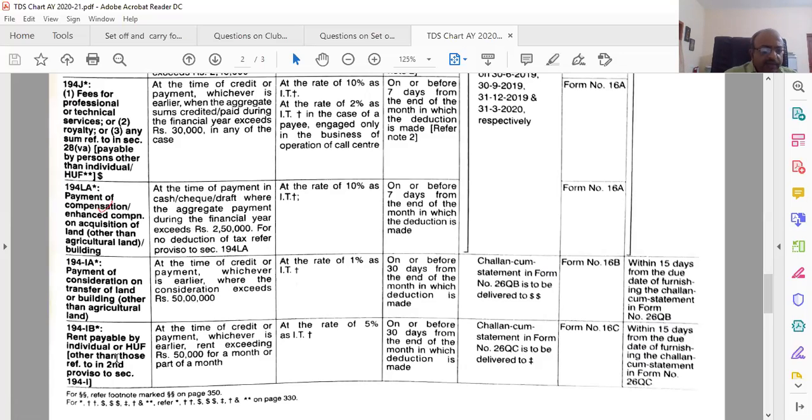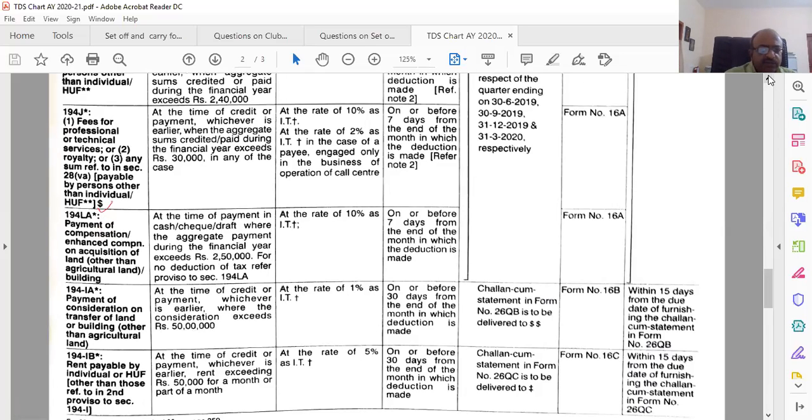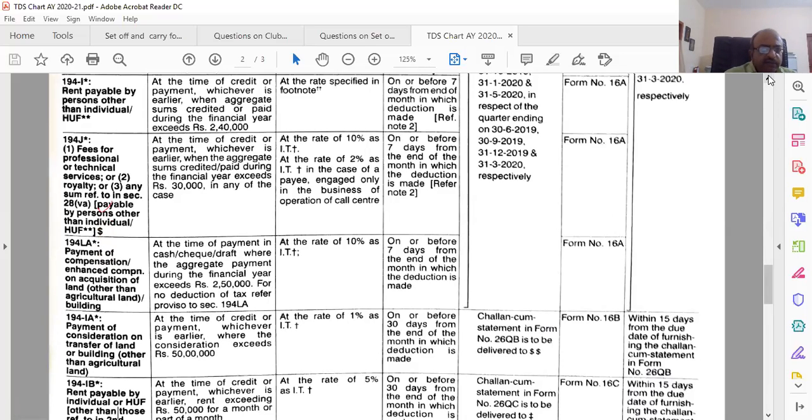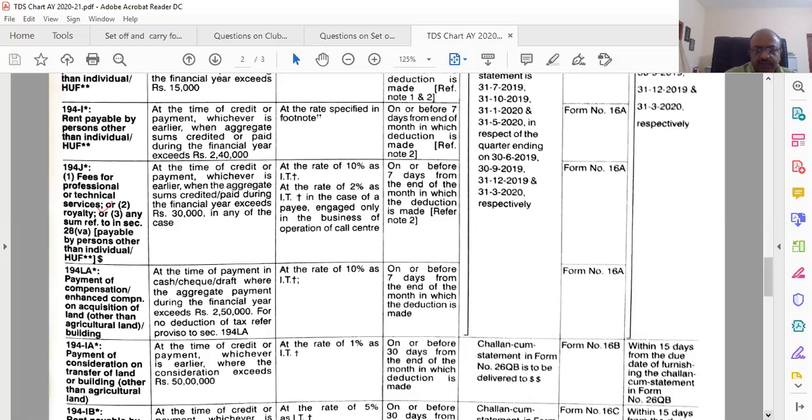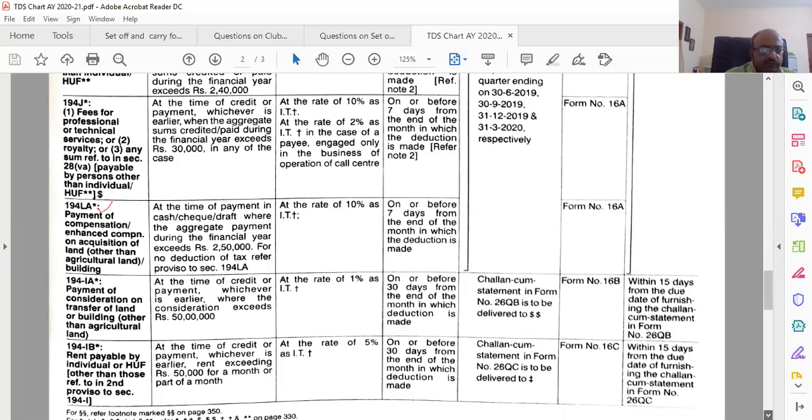Rent payable, IB, rent payable by individual or HUF other than, this is for what are the things that are coming? It is relating to furniture and all that. So IA is here, this is IB. So there is a separate rate that they have given, that's why they are putting it here. This is individual. So it is separately IB, there is a separate situation other than those referred in second proviso. Okay.